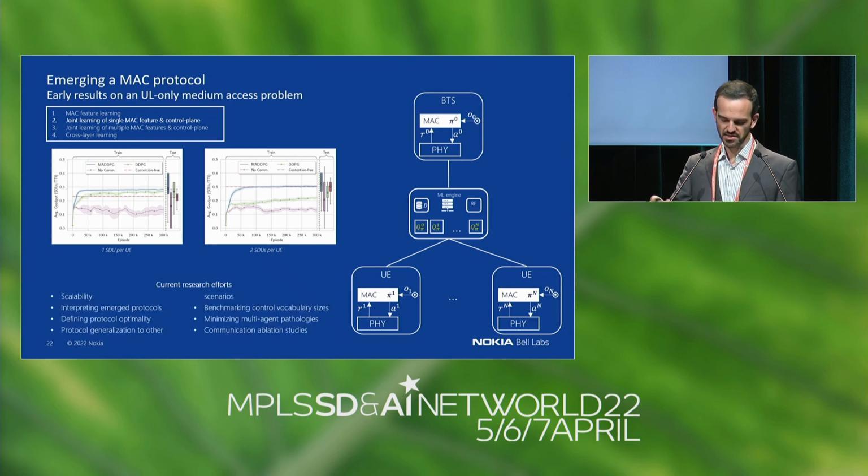But many challenges still lie ahead. The first one is scalability. We are struggling to train these protocols in larger scenarios. And then there's also the question of interpretability. We have trained some protocols that show behaviors that were, at least to us, a bit unexpected. I've seen protocols do things that I've never seen in human-designed protocols.